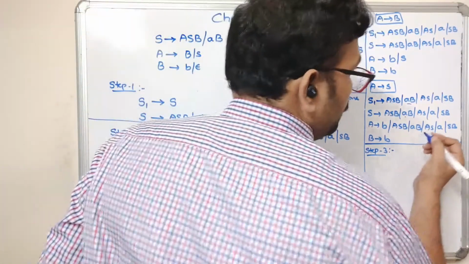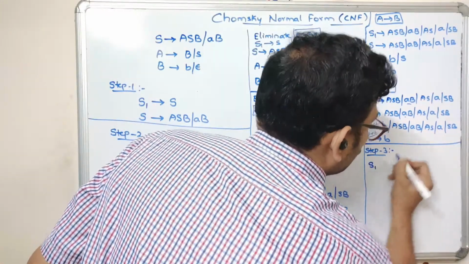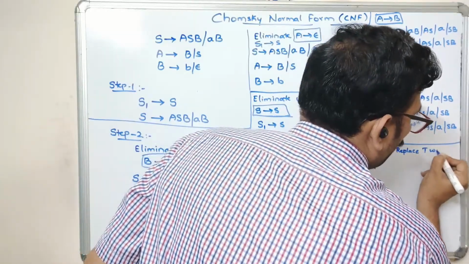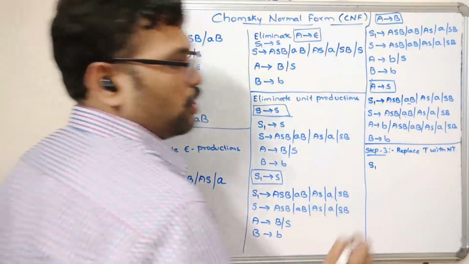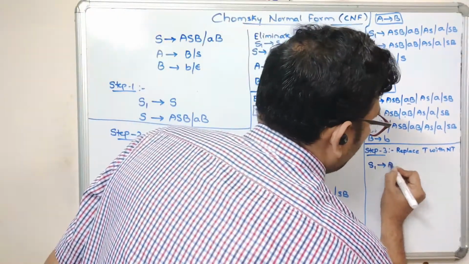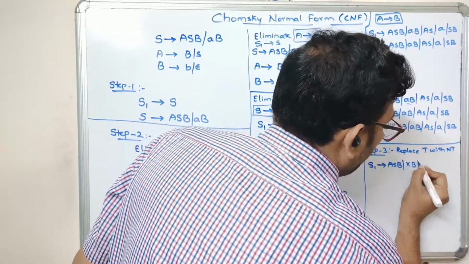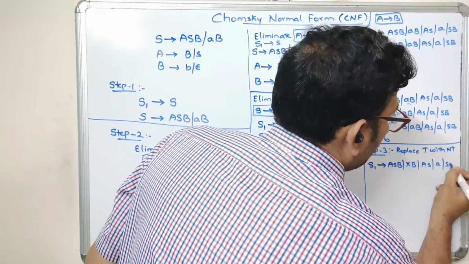So now you can see, replace this one. Replace terminals with non-terminals. So T is terminal and T is a non-terminal. S1 tends to ASB, and I will write here XB, AS, ASB.